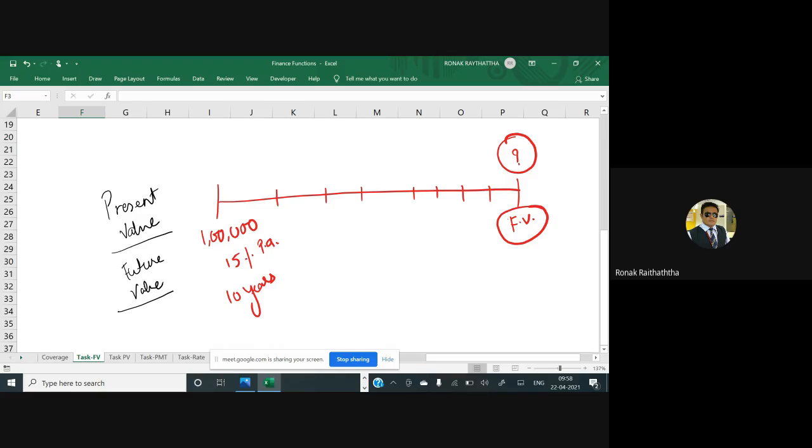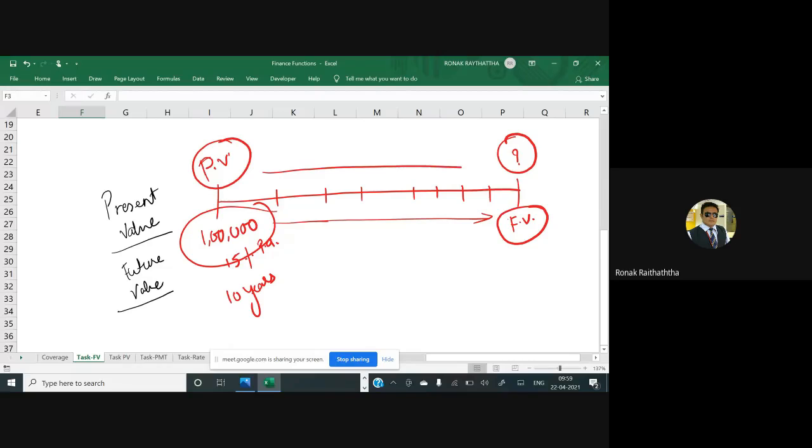Now this is the future value, or I may call it the fund value. It is not the interest amount you have earned. What that 1 lakh rupees has become now, that is the future value. And the 1 lakh rupees that you are investing is called the present value. Now, if you have the present value and you want to reach the future value, then you follow the process of compounding.